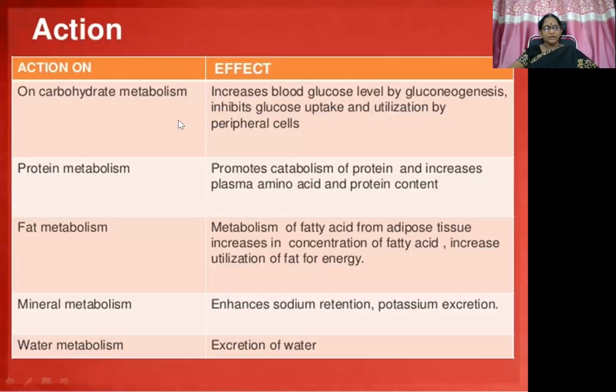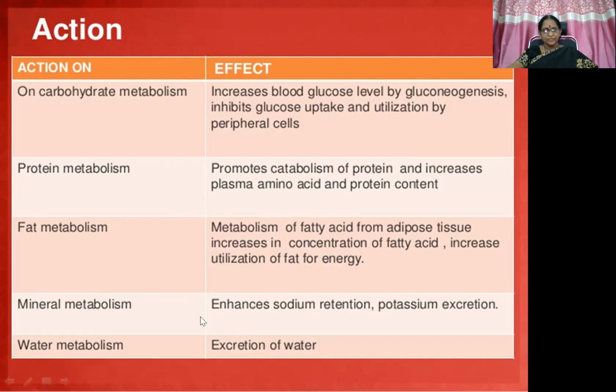So in a nutshell, on carbohydrate metabolism, glucocorticoids increase blood glucose level by gluconeogenesis and inhibit peripheral glucose uptake. Then protein metabolism: catabolic action on proteins, increased plasma amino acid and protein content, and protein wasting can be seen. Then fat metabolism: lipolytic action from adipose tissue, redistribution of fat into various areas, giving rise to Cushingoid appearance, then an increase in the concentration of fatty acid and increased utilization of fat for energy.